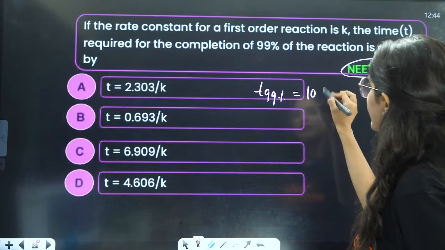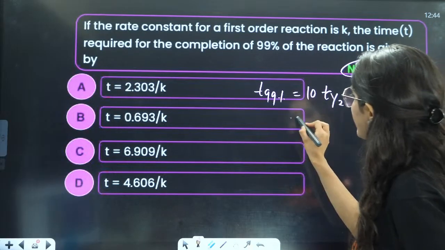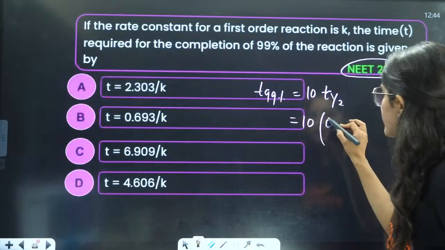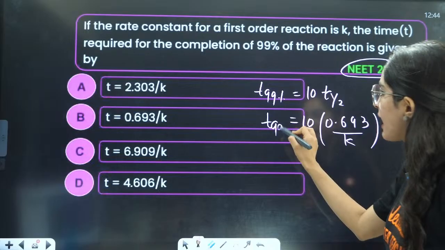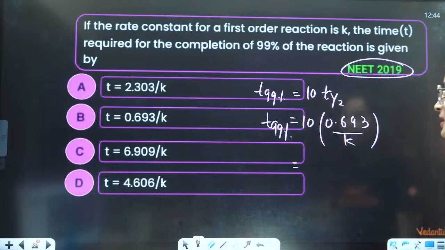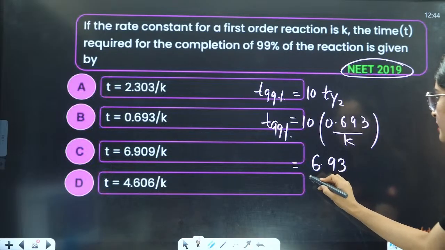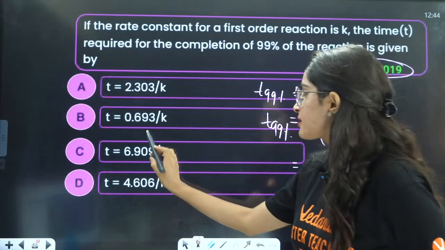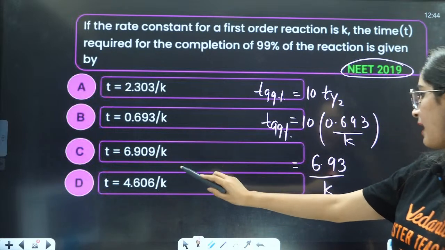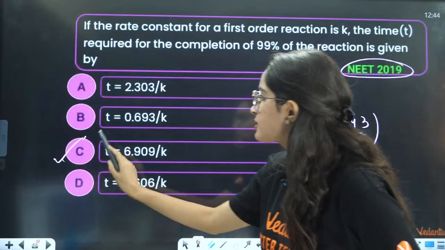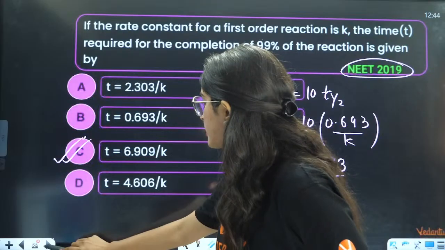That is equal to 10 into T half. And what is the value of T half? That is 0.693 divided by K. So T 99% is going to be 10 into this, so it is going to be 6.93 divided by K. So the answer is going to be 6.9 divided by K. So this C is going to be the correct answer here.